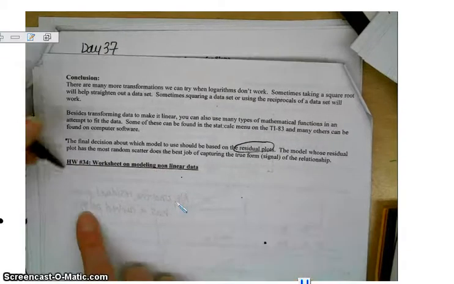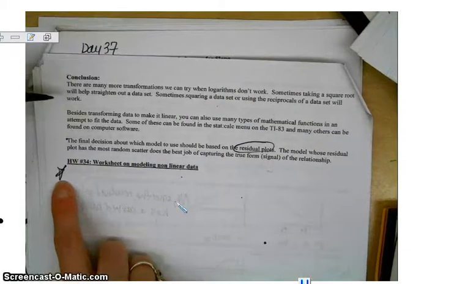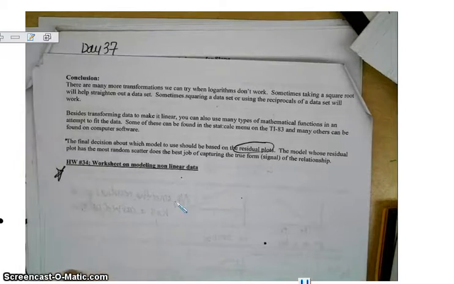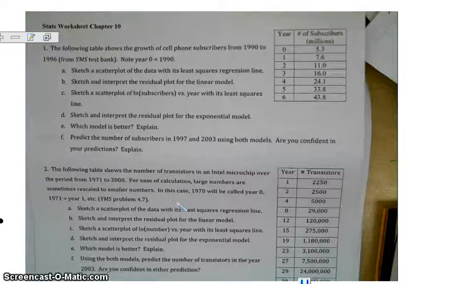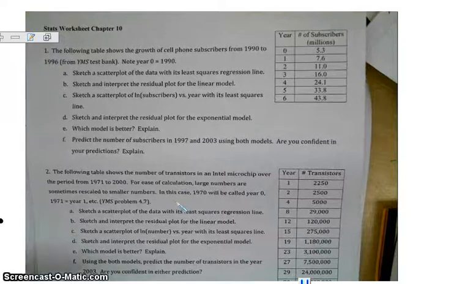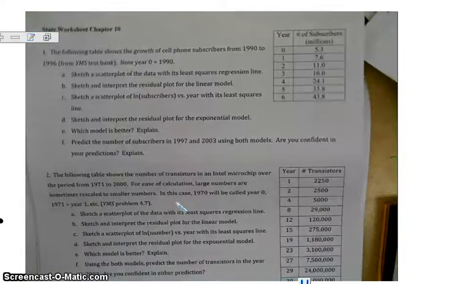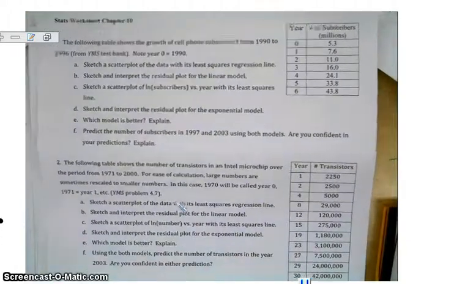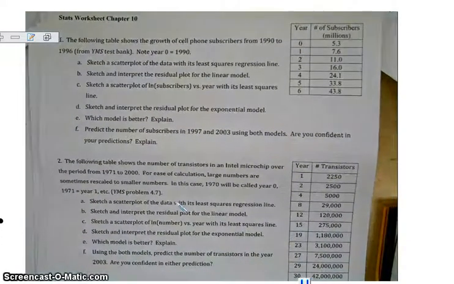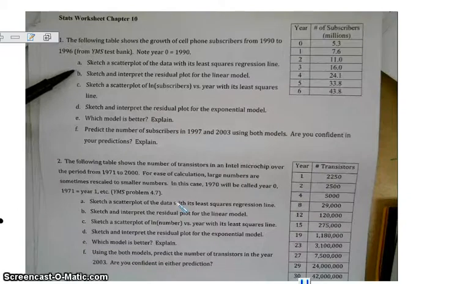So for your homework, you should have picked up a worksheet that you need to do. It should look like this. So I suppose what you could do if you don't have it is you can just pause the video here and you can answer the questions based on looking at this. Just show your work on a separate sheet of paper. So you should not try to fit the answers in these little spots. You should do your work on a separate sheet of paper.